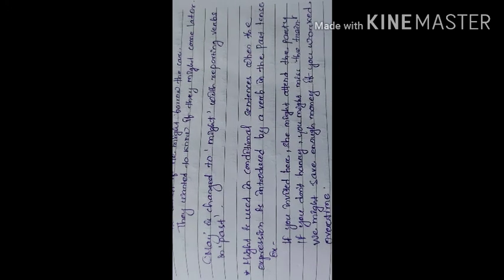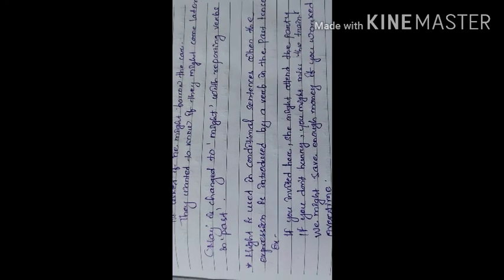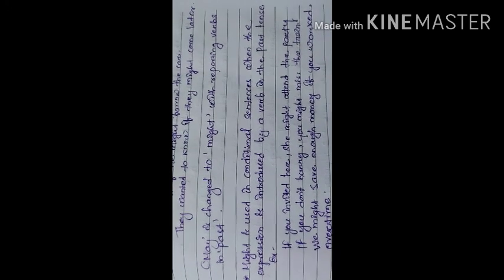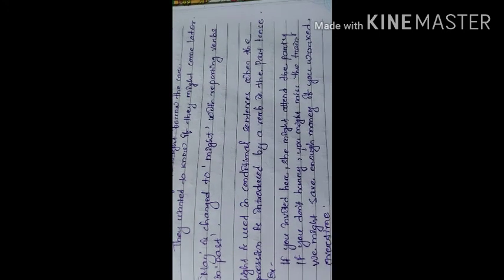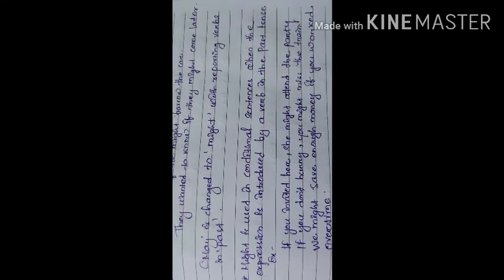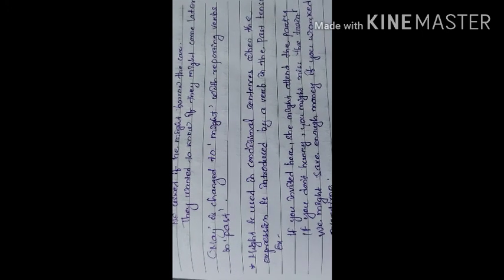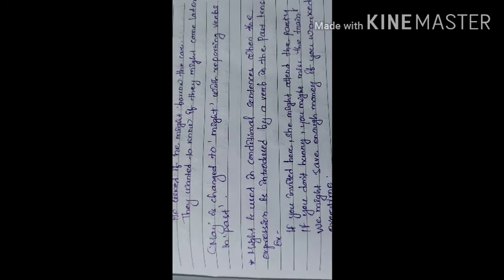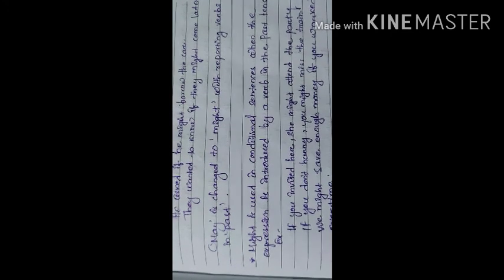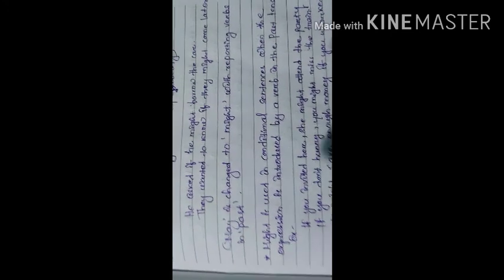Might is used in conditional sentences when the expression is introduced by a verb in the past tense. Okay, so in case of conditional sentence, where if is used, that is the conditional sentence, where there is a condition.